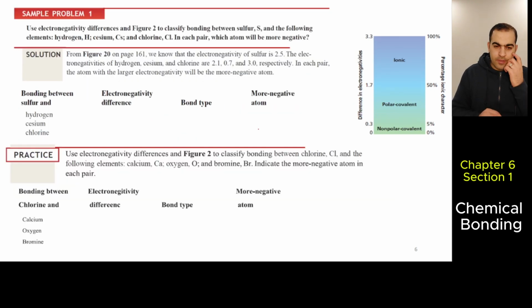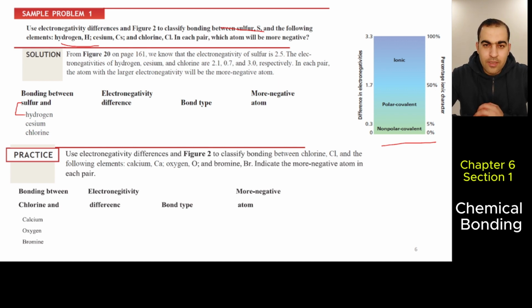Okay, we have some questions here. Sample problem 1. Use electronegativity difference and figure 2 to classify the bond between sulfur and the following elements: hydrogen, cesium, and chlorine. What bond is between sulfur and hydrogen? You must know their electronegativity. Electronegativity will be given in the exam, don't worry. Sulfur's electronegativity is 2.5. Hydrogen is 2.1.